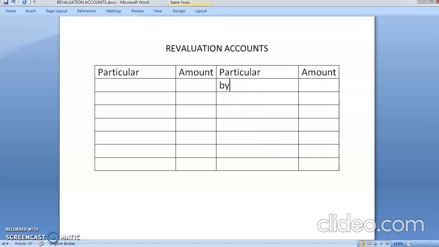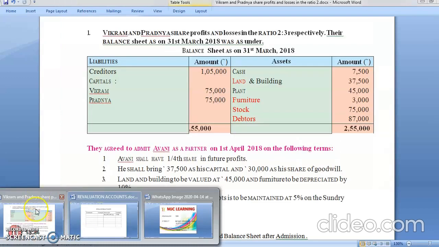You'll write here by land and building. How much has it been increased? Tell me, children. It is 7,500. So I'll write here 7,500. So our first adjustment is over. Now we'll come down to what is the next adjustment.